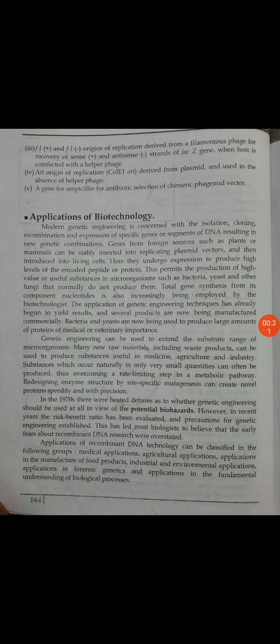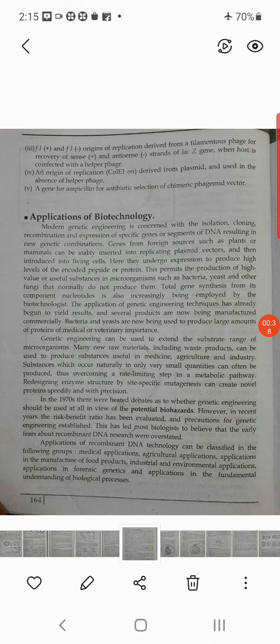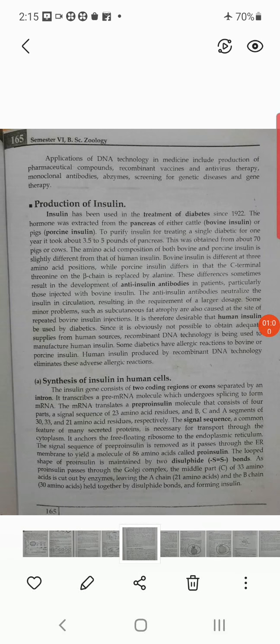So, we are using this technique for various uses for humankind. That is called application of biotechnology. So we have to apply this knowledge to various topics or various uses for human beings. A lot of limitations are there, but still we are using it for various processes beneficial to human beings. So first of all, we start with the production of insulin.